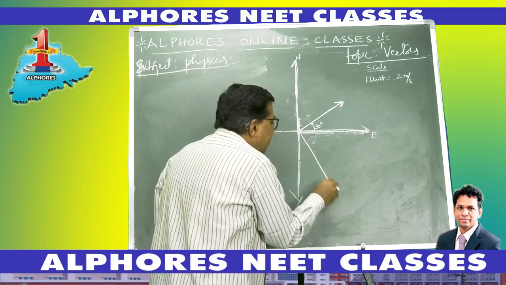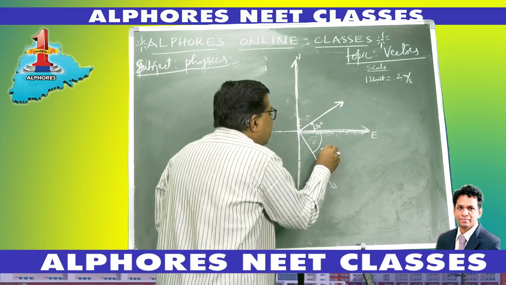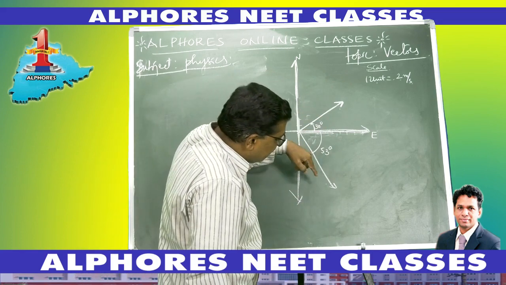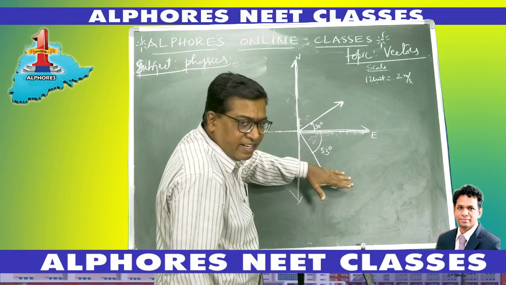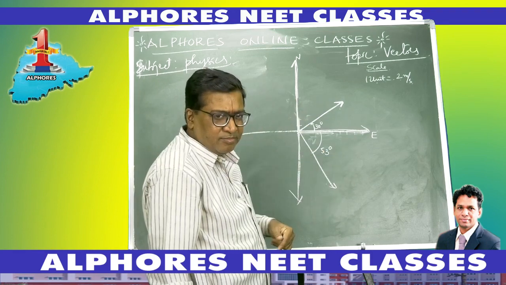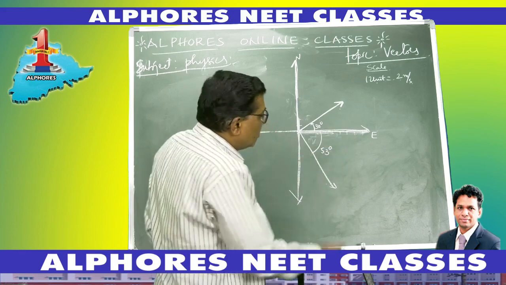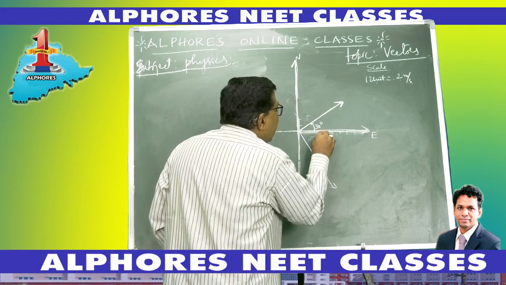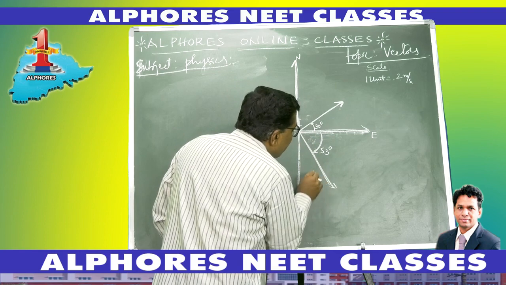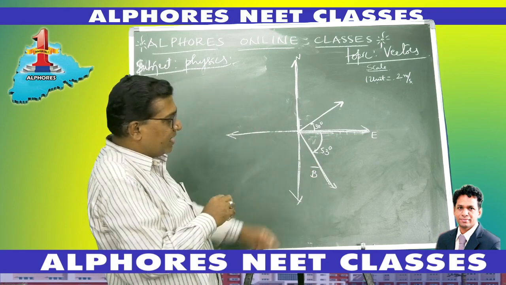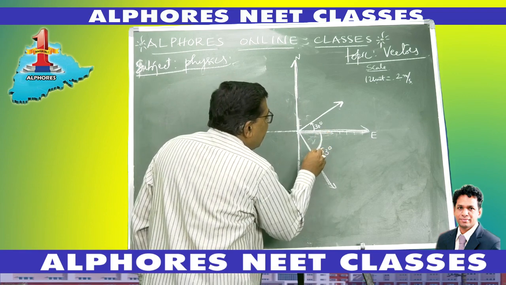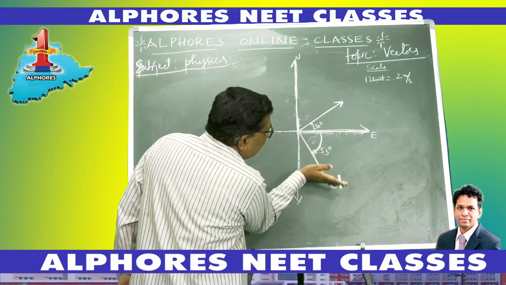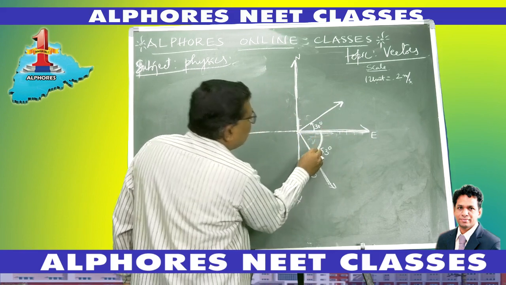Suppose similarly there is another vector something like this at an angle of some 53 degrees to east. Now how about this? This direction lies in this quadrant, which is the south side of east. So all directions represented in this quadrant are south of east. I name this vector b bar. So the direction of vector b bar is 53 degrees south of east. To the east direction, it is on the south side. So, south of east 53 degrees.